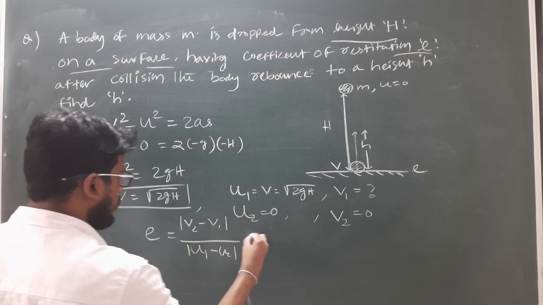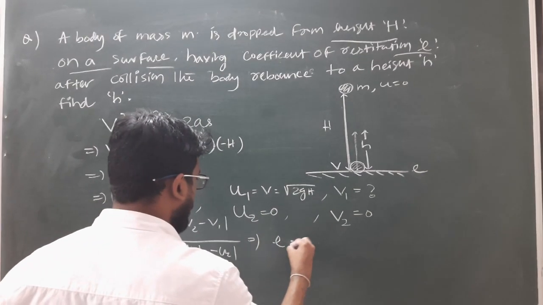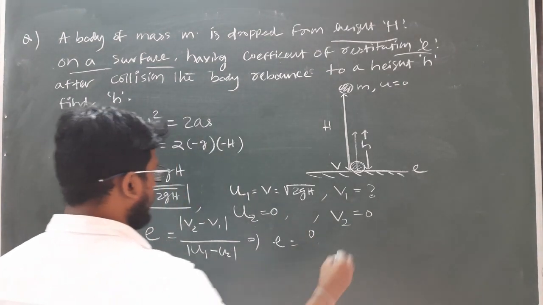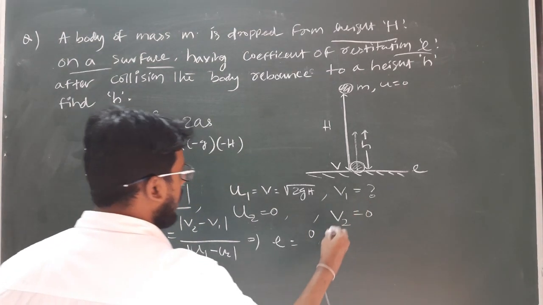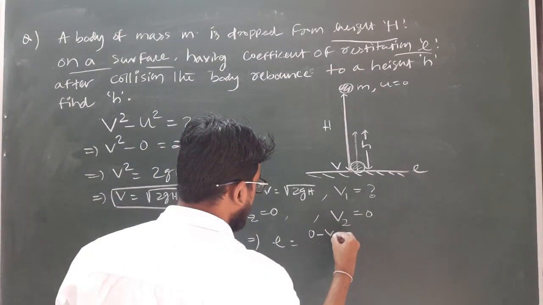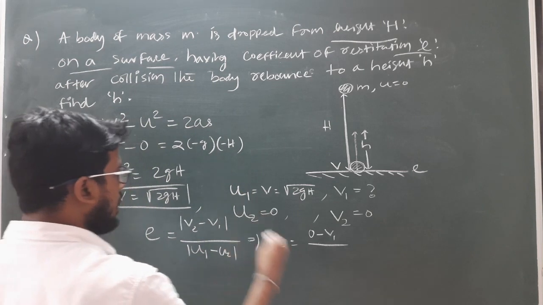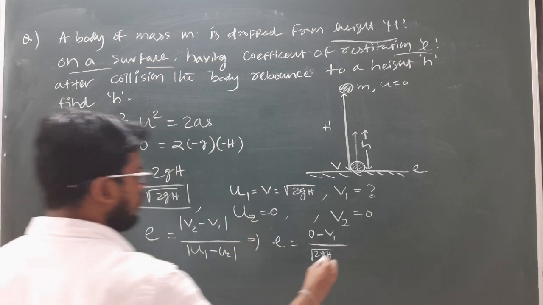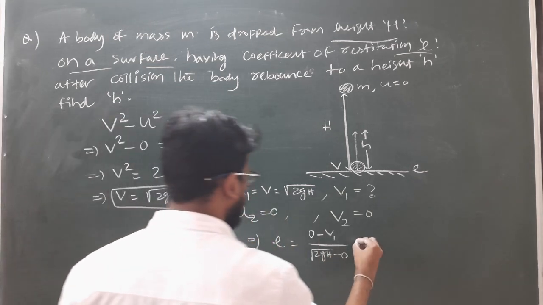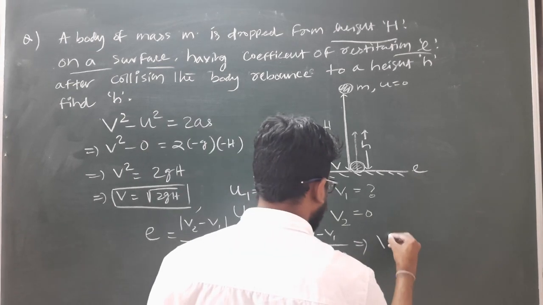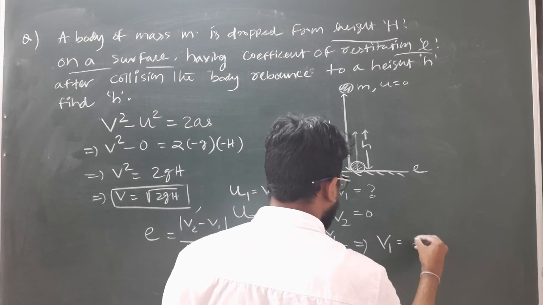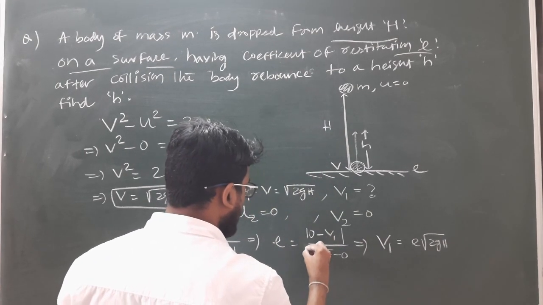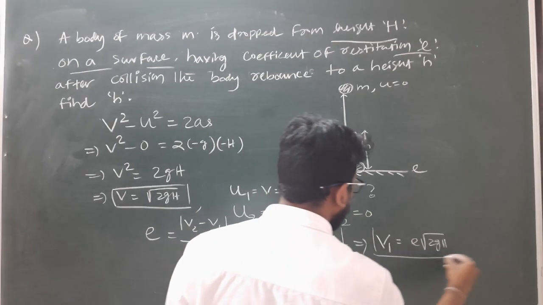So e equals, v2 is 0, minus v1, which we have to find out, so minus v1 divided by u1, which is root 2gh, minus u2, that is 0. This implies v1 equals e under root 2gh. Taking the mod, this is the speed of v1.